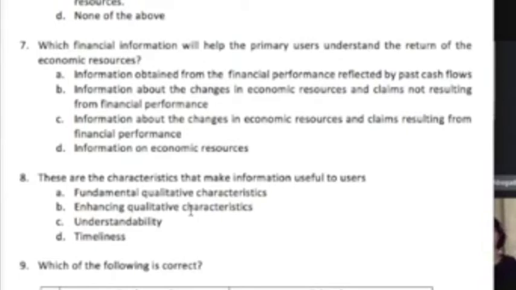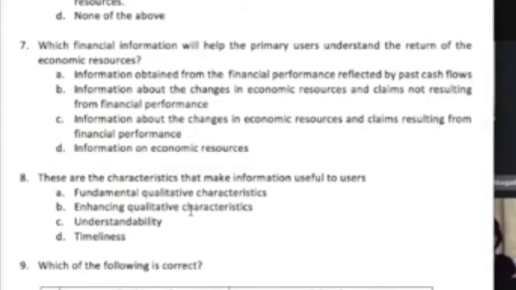Read the choice, please. Information about the changes in economic resources and claims resulting from financial performance. Okay, so letter C is correct. So again, the question is, which financial information will help the primary users understand the return of the economic resources? If you're talking about return, you're talking about performance. We're talking about income. We're talking about profit.